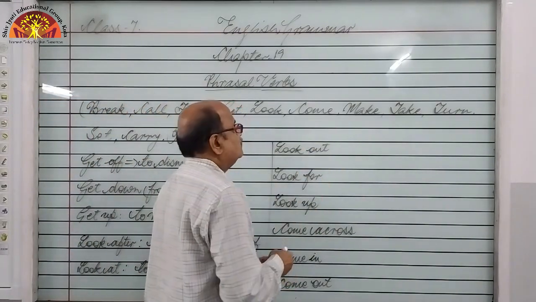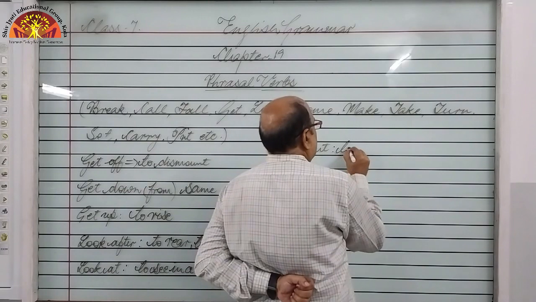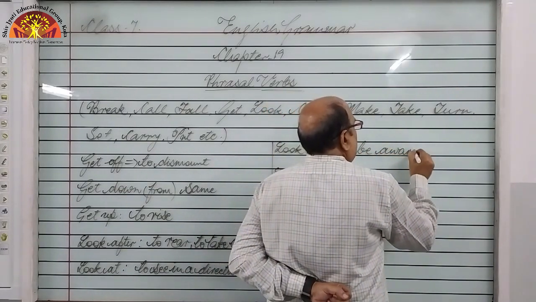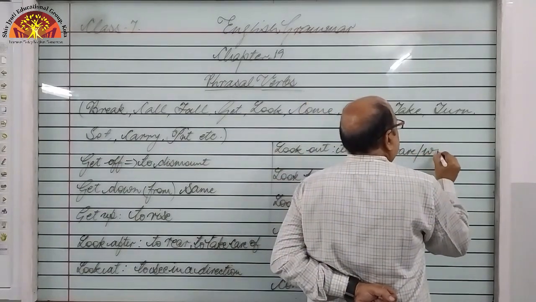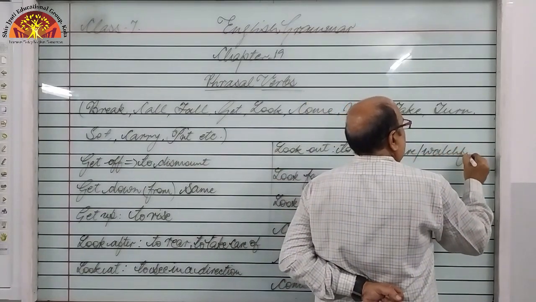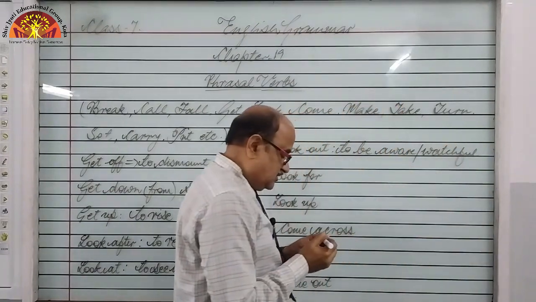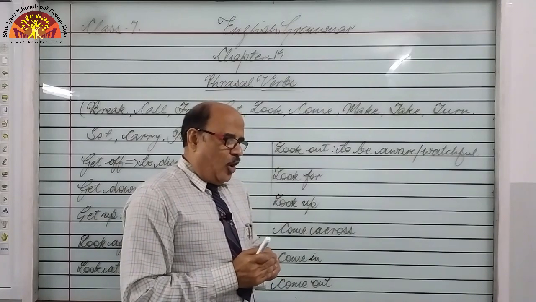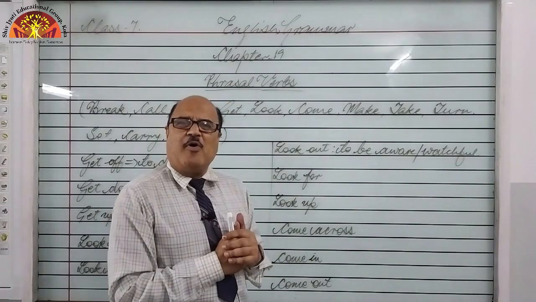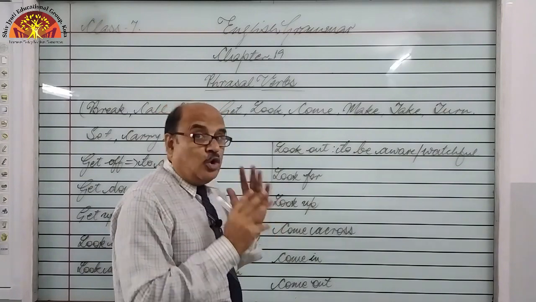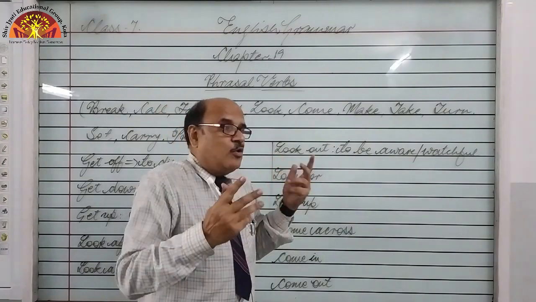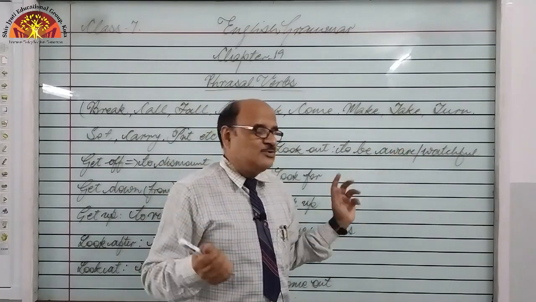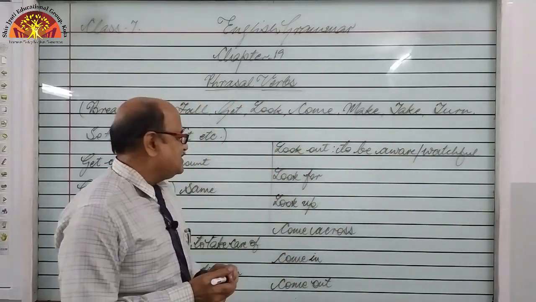Look out. Look out means to be aware or watchful, right? Suppose some employees are sitting in a room and all of a sudden they have come to know that their boss is coming. So one of them said, look out, the boss is coming. Look out means be careful, be aware, be watchful, boss is coming. So in this way, look out is used, right?